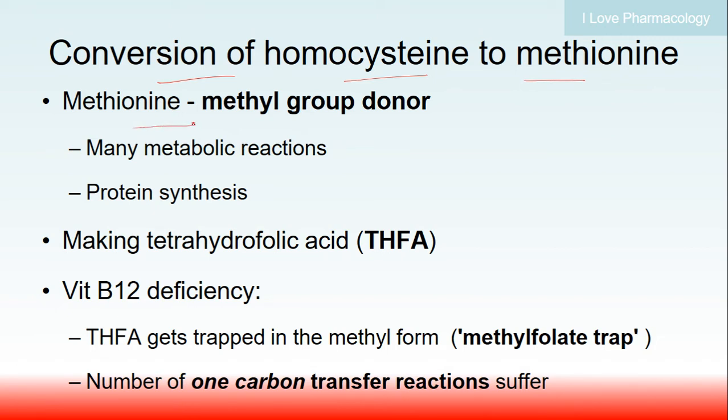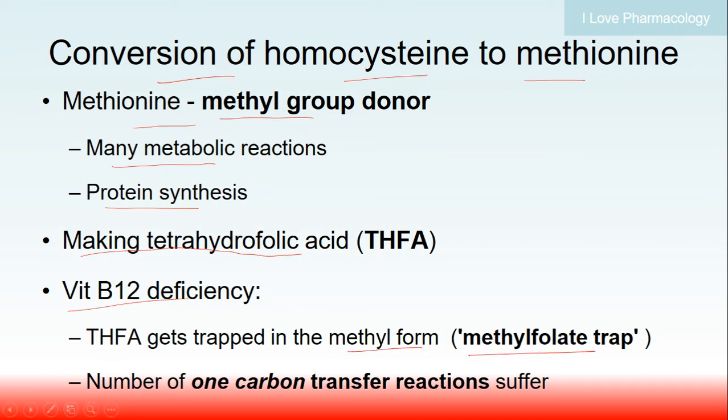This methionine gives a methyl group, which is required for many metabolic reactions as well as protein synthesis, and they also help in the production of tetrahydrofolic acid, which is involved in many physiological functions.